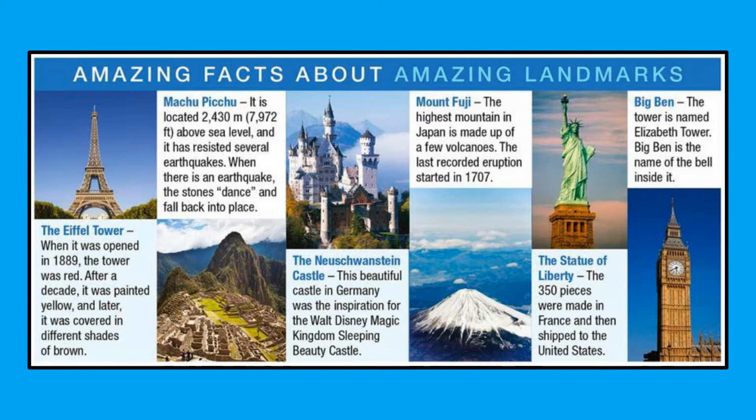Amazing facts about amazing landmarks. The Eiffel Tower. When it was opened in 1889, the tower was red. After a decade, it was painted yellow, and later it was covered in different shades of brown. Machu Picchu. It is located 2,430 meters, 7,972 feet above sea level, and it has resisted several earthquakes. When there is an earthquake, the stones dance and fall back into place.